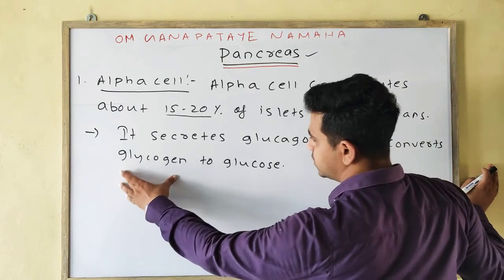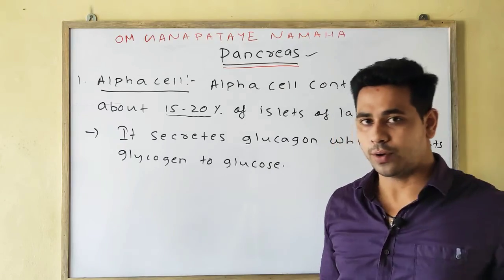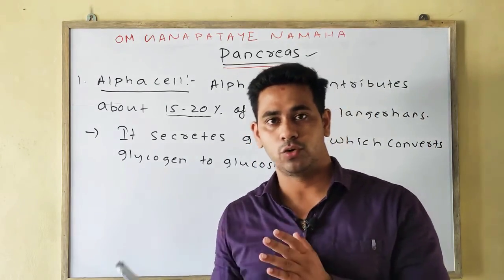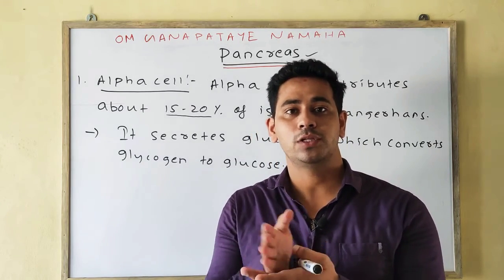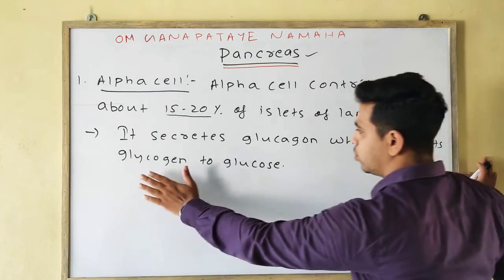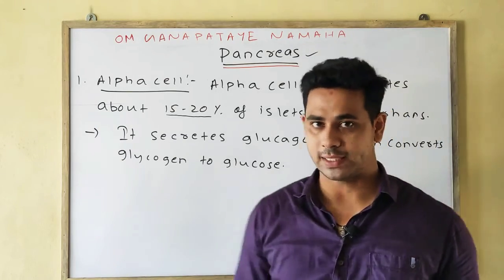Means glycogen is broken down into glucose, in the liver. The breakdown of glycogen to glucose, where glycogen breaks down, means lysis, means glycogenolysis. Okay, it secretes glucagon which converts glycogen to glucose, which is known as glycogenolysis.